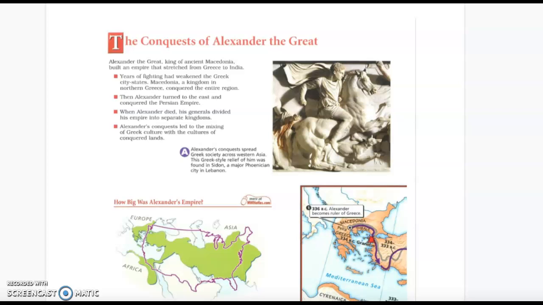The Conquests of Alexander the Great. Alexander the Great, king of ancient Macedonia, built an empire that stretched from Greece to India. Years of fighting had weakened the Greek city-states. Macedonia, a kingdom in northern Greece, conquered the entire region. Then Alexander turned to the east and conquered the Persian Empire.